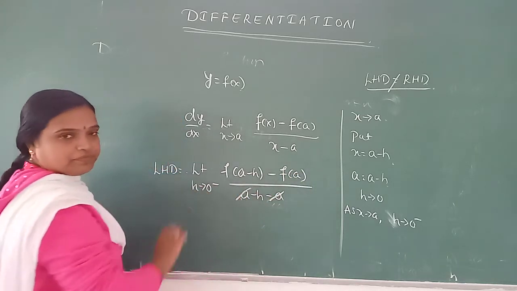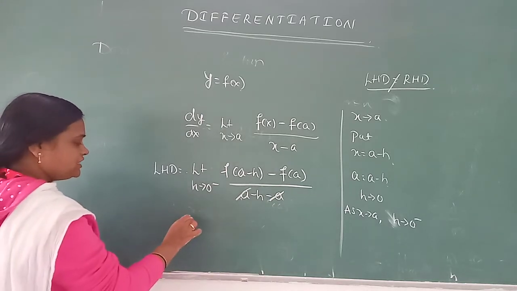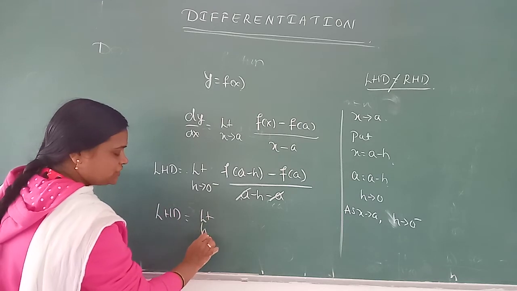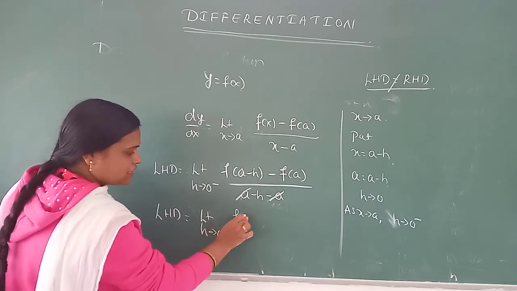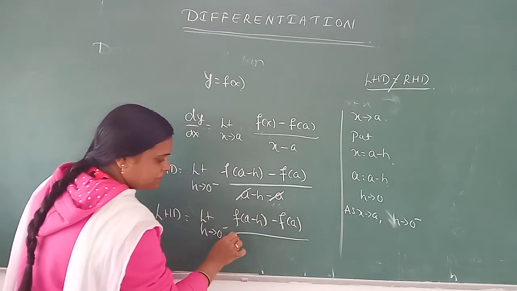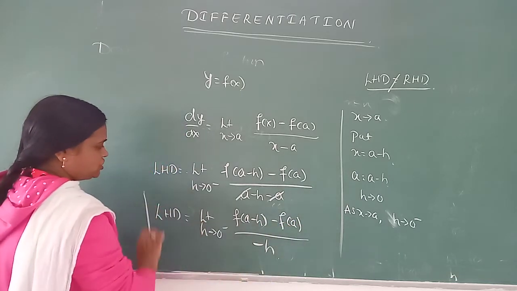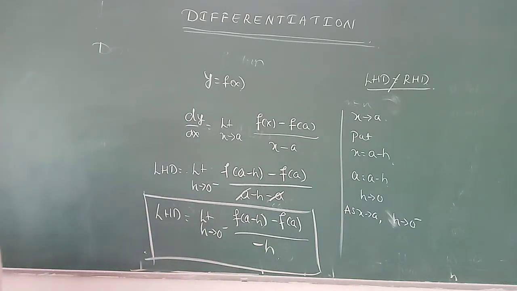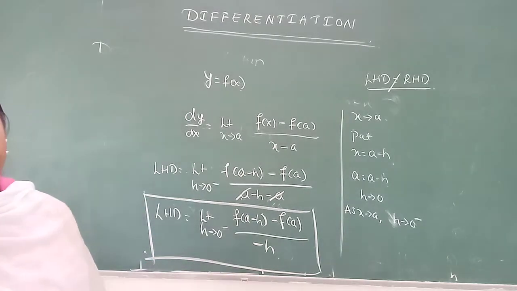Cancel. We get LHD, left hand derivative, is limit as h tends to 0 minus f of a minus h minus f of a divided by minus h.